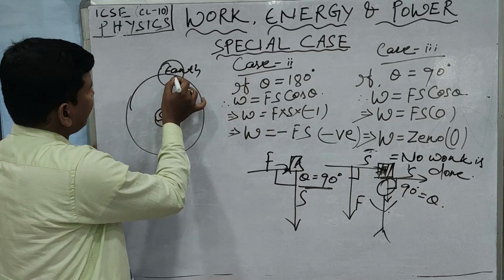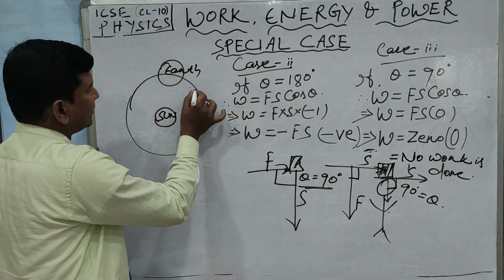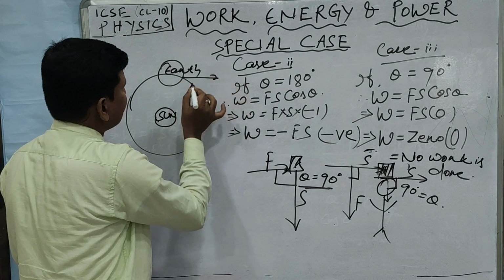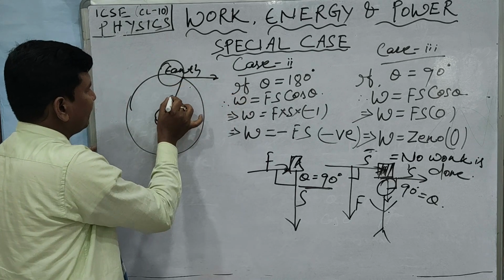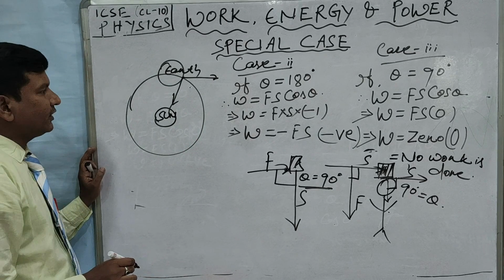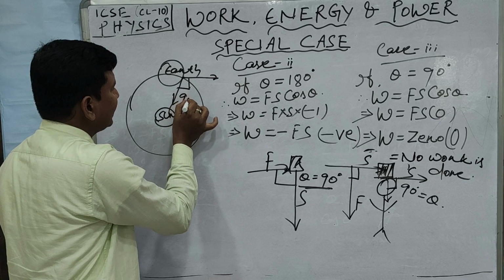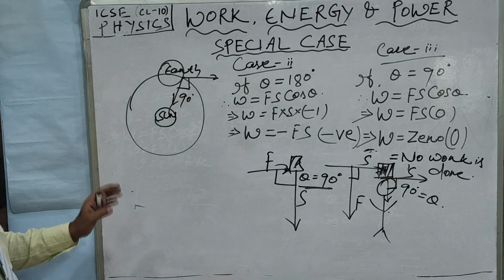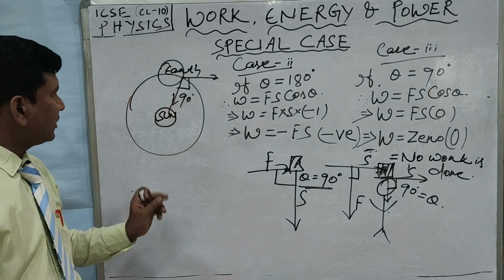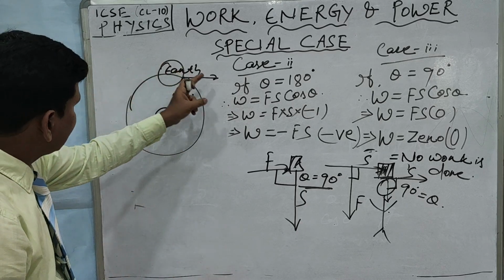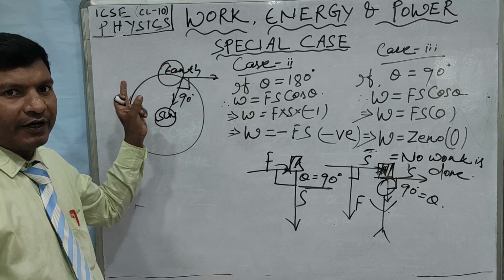The direction of the displacement of the earth at any point, suppose at this point, is towards this side, the tangent you have known, and the direction of the force, that is the centripetal force, is towards the center. Therefore the angle between these is 90 degrees. So the work done by the gravitational force of the sun on the earth will be 0 whenever the earth is revolving at any point.